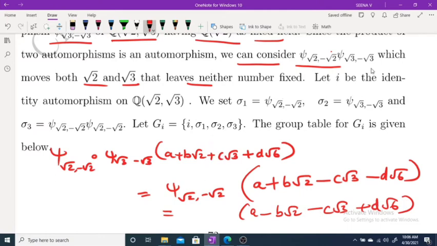Now, if you consider the identity map, it is an automorphism which leaves every element of Q(√2, √3) fixed.